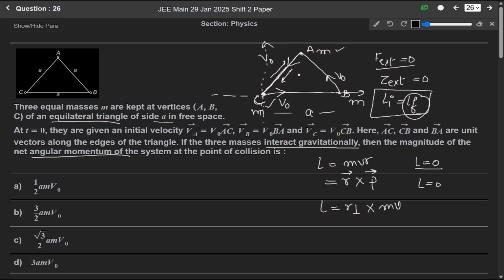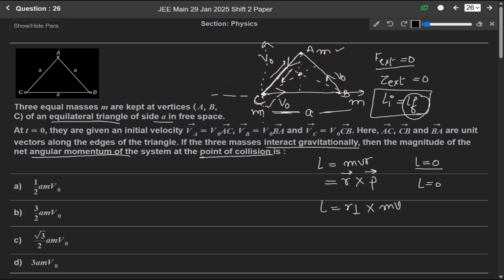Now if we consider point B, this distance is a. When these masses collide, the point of collision is nothing but the center of mass.